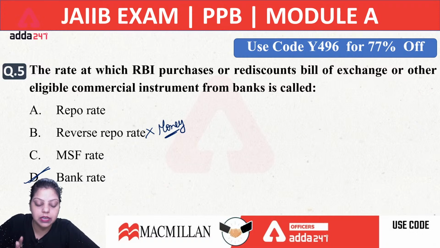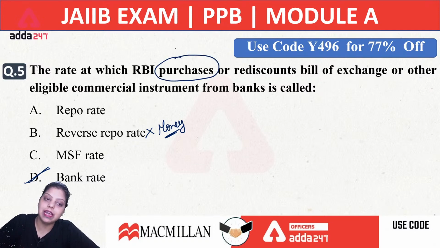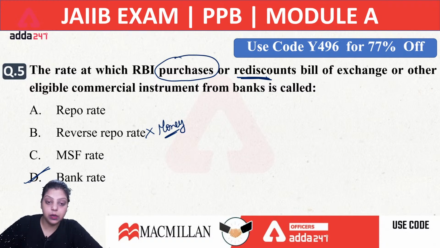No one has given the right answer. Everyone is going with the B option, that is reverse repo rate. It's not true, because it is also talking about the rediscounting. If you are talking about purchases, then you can say it can be a repo or a reverse repo. But when you see the discounting of bill of exchange, the right answer will be your bank rate. Right will be your D option. Okay.